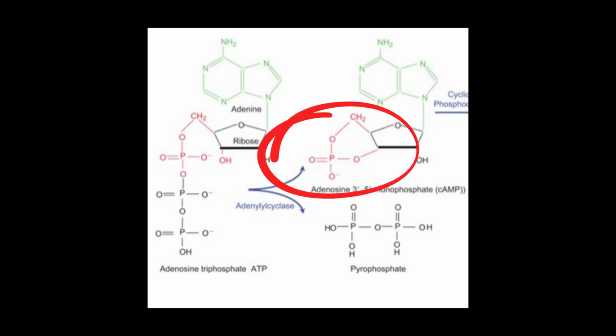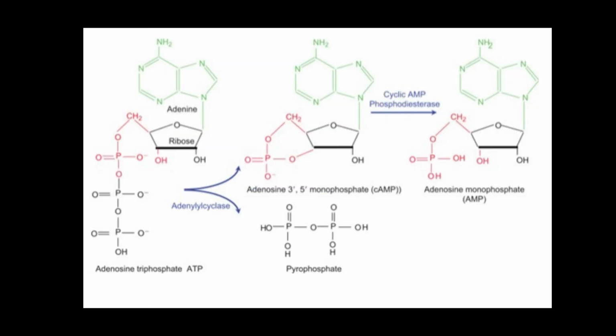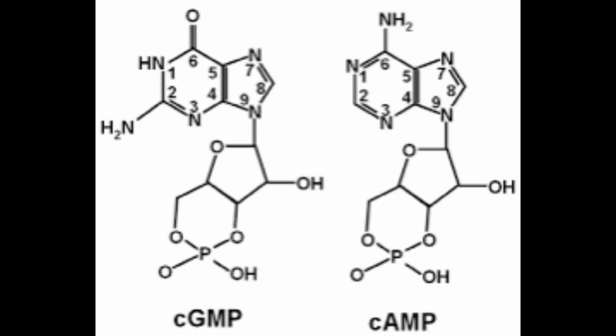Notice that this phosphate group is bound to the sugar molecule with 2 covalent bonds. cAMP can easily be transformed into AMP by breaking this extra bond. cAMP and its counterpart cGMP are often secondary messengers.